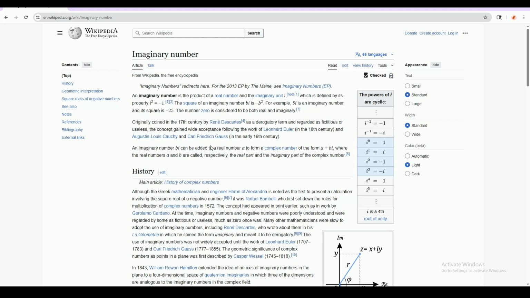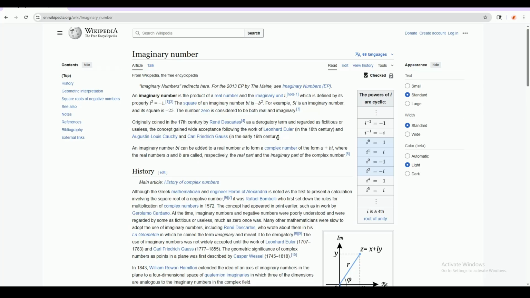Originally coined in the 17th century by René Descartes as a derogatory term. That means when they were first introduced, this dude, René, thought they were a joke. He's like, you can't do that. That's not real. That's imaginary. You're just making math up.